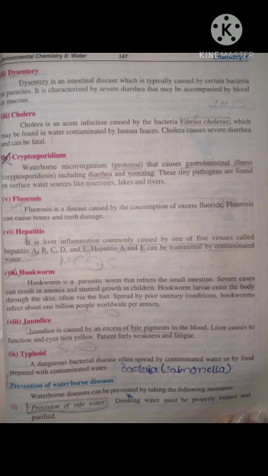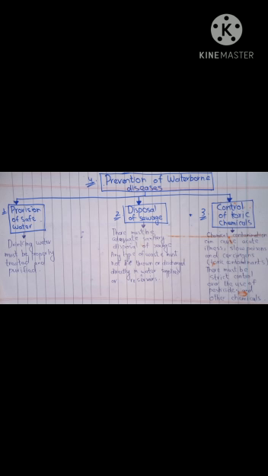And the last one is typhoid. It is a dangerous bacterial disease often spread by contaminated water or by food prepared with contaminated water. Students, typhoid is actually a bacterial disease that is spread due to intake of contaminated water and food prepared with contaminated water.